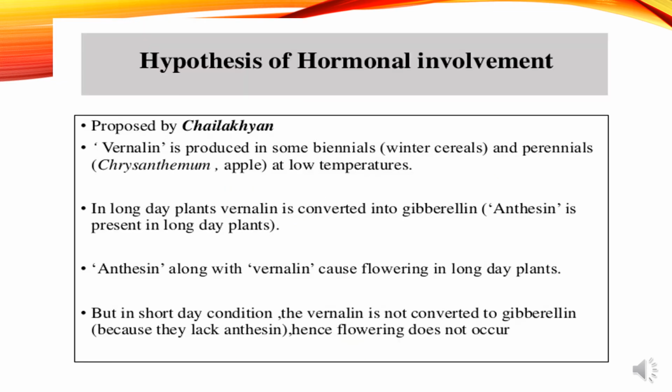Now we will study the hypothesis of hormonal involvement proposed by Chailakhyan. Vernalin is produced in some biennials, winter cereals, and perennials like rice, chrysanthemum, and apple at low temperatures. In long day plants, vernalin is converted into gibberellin. Anthesin is present in long day plants. Anthesin along with vernalin causes flowering in long day plants. But in short day conditions, vernalin is not converted to gibberellin because they lack anthesin, hence flowering does not occur.